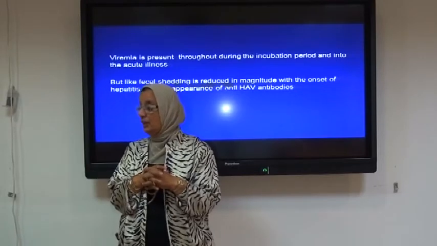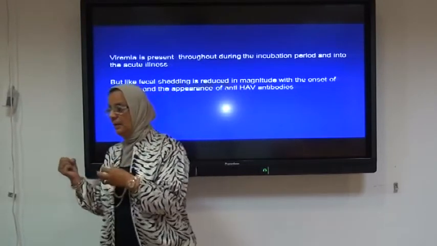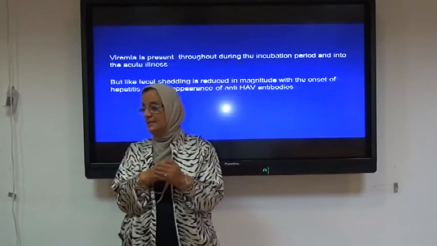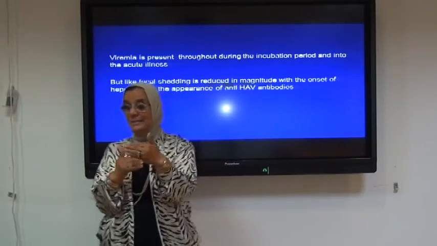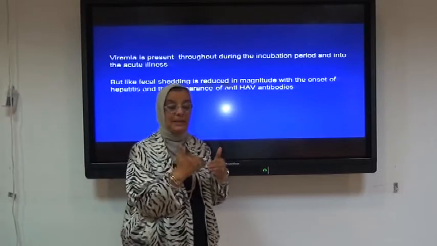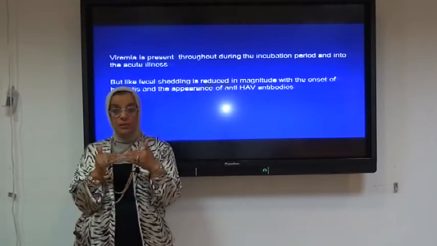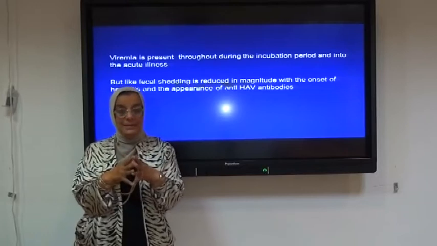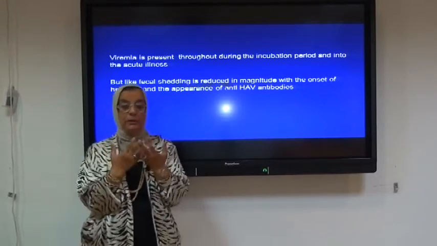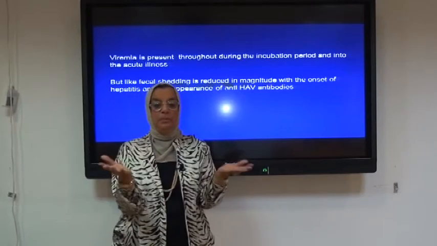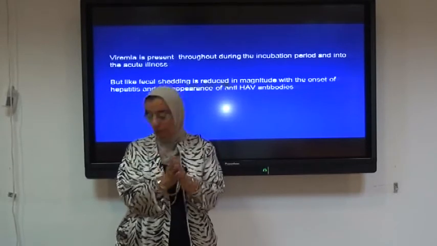But like the fecal shedding, it is likely to reduce in magnitude with the onset of hepatitis until the appearance of the anti-hepatitis A virus antibodies, which are the antibodies against the hepatitis A viruses, and fortunately these are neutralizing antibodies. Once the antibodies start to appear, mainly the immunoglobulin G, it means that the patient will start to undergo the stages of recovery.